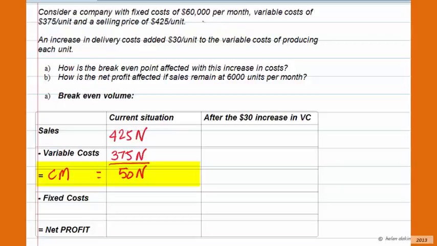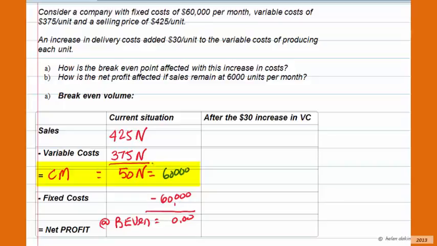Our current fixed costs are $60,000, and at break even, our net profit is equal to 0. So what that tells us is that at break even, our contribution margin must equal the same value as our fixed costs of $60,000.